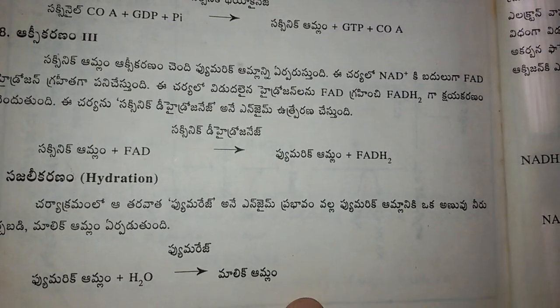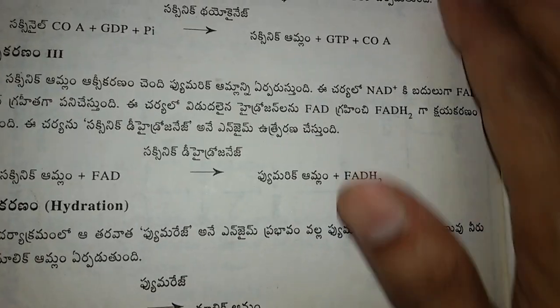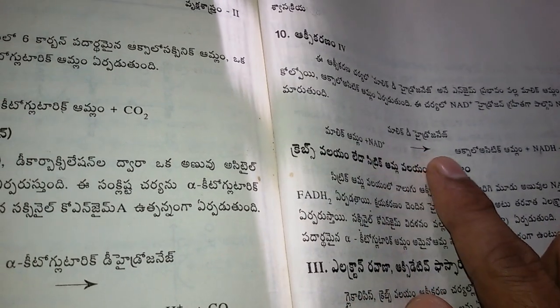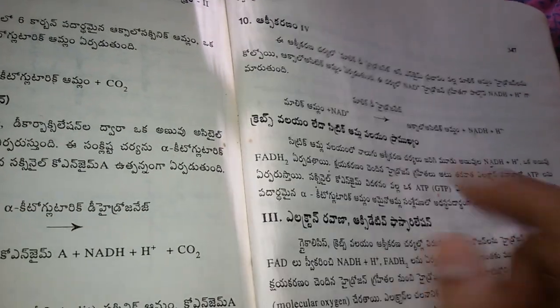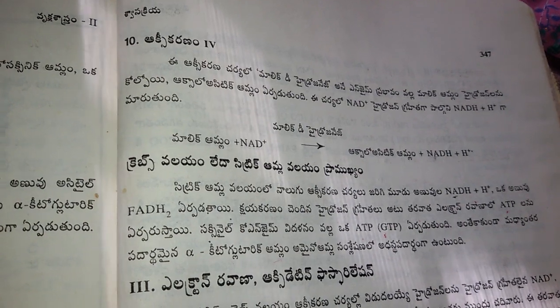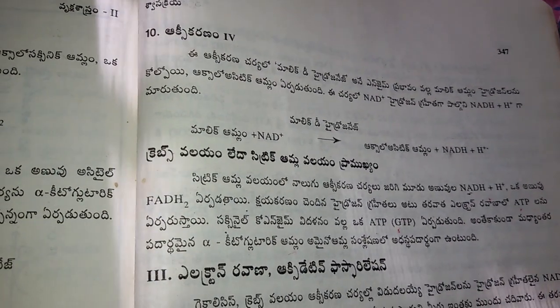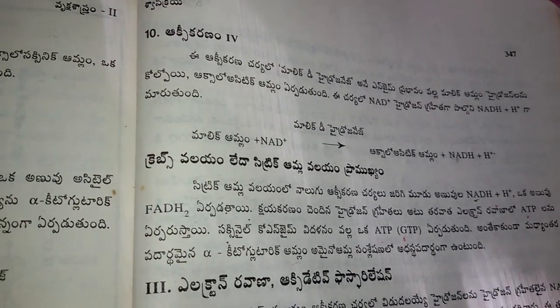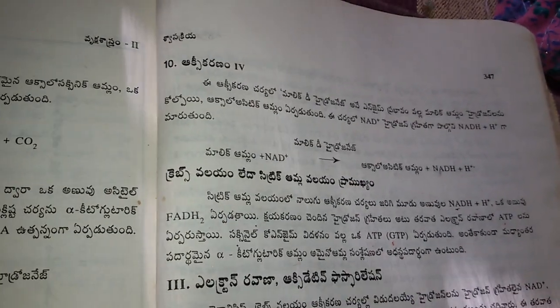The tenth reaction is malic acid plus NAD, with the help of malic dehydrogenase, giving oxaloacetic acid plus NADH2. This is the end product of this Krebs cycle and the last reaction.